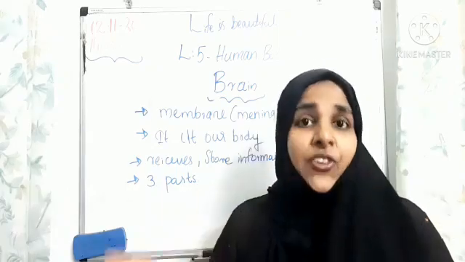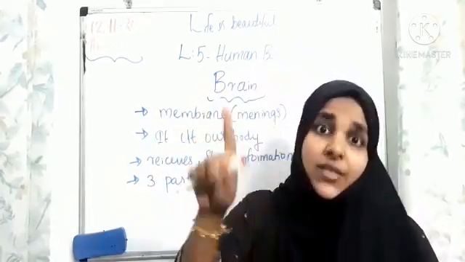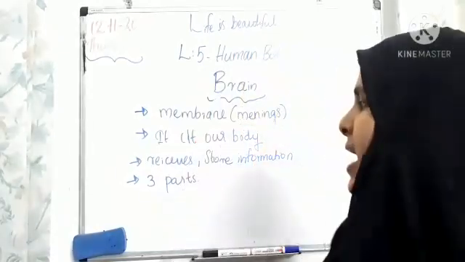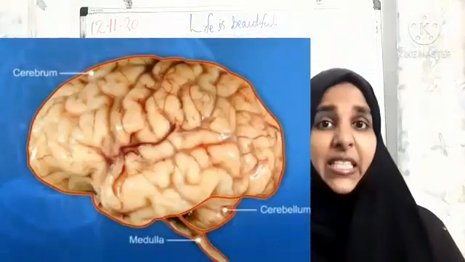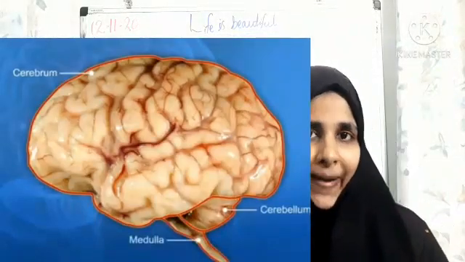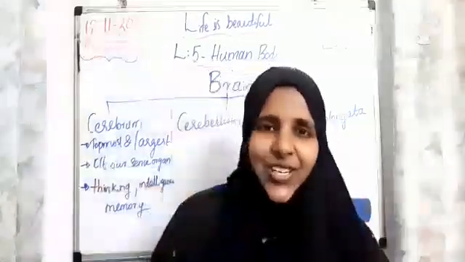Clear, all of you? The brain receives information, then it analyzes, thinks, and after that it gives instruction to the body. And it has 3 parts. What are they? Cerebrum, cerebellum and medulla oblongata. These are all the things we are going to learn today. Clear?